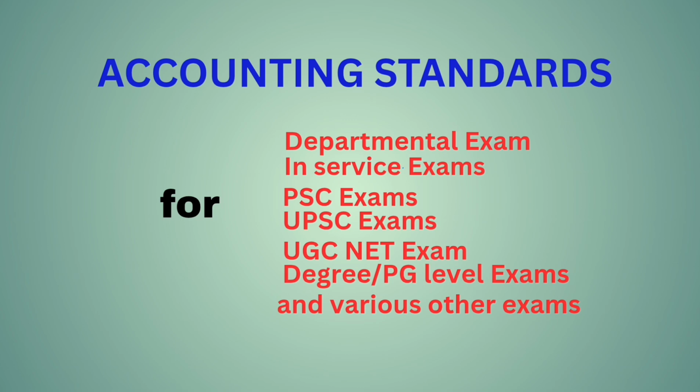AS19, leases. It deals with finance leases and operating leases. The standard should be applied in accounting for all leases other than lease agreements to explore or use natural resources such as oil, gas, timber, metals, and other mineral rights, and licensing agreements for items such as motion pictures, film, video recordings, plays, manuscripts, patents and copyrights, and lease agreements to use lands.